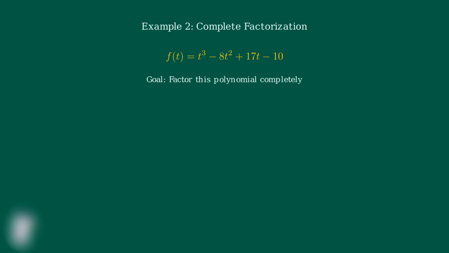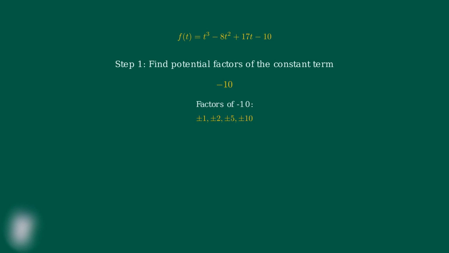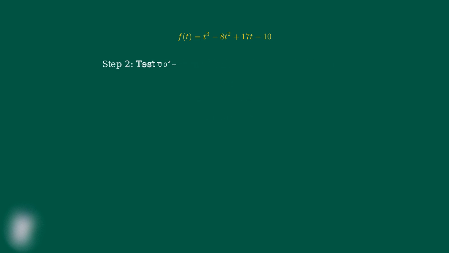We need to completely factor the polynomial f of t equals t cubed minus 8t squared plus 17t minus 10. Step 1, we identify potential factors by looking at the constant term, which is negative 10. The potential factors are plus or minus 1, plus or minus 2, plus or minus 5, and plus or minus 10. Step 2, we test our potential factors.